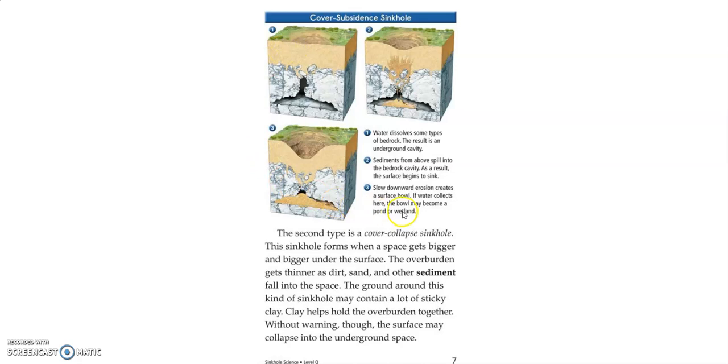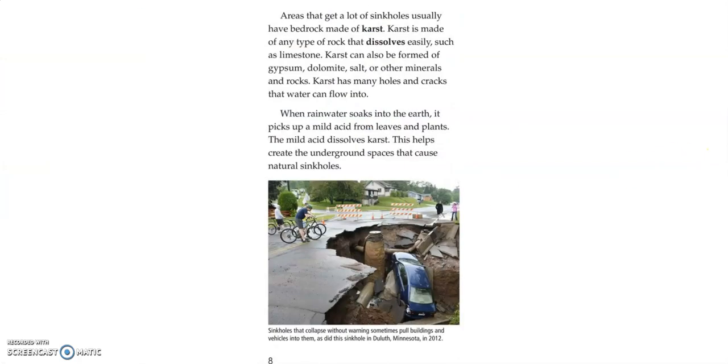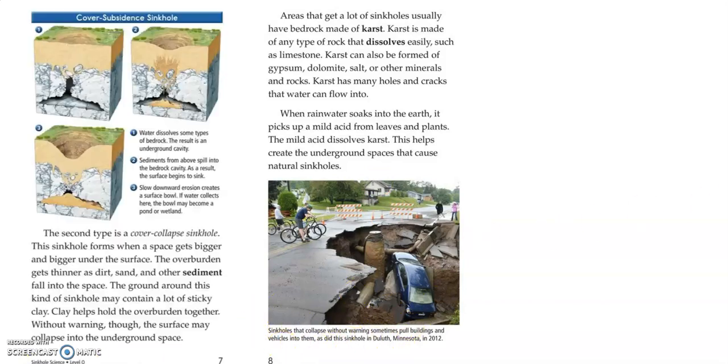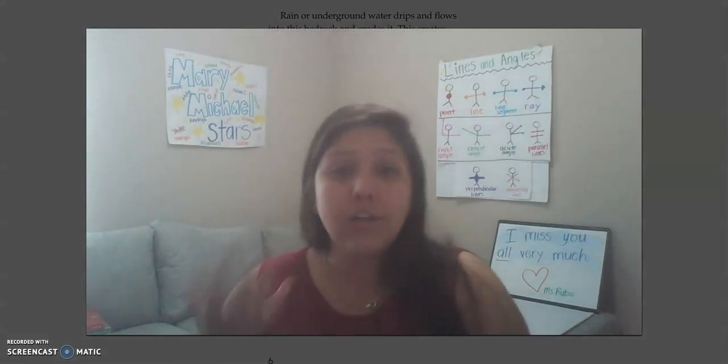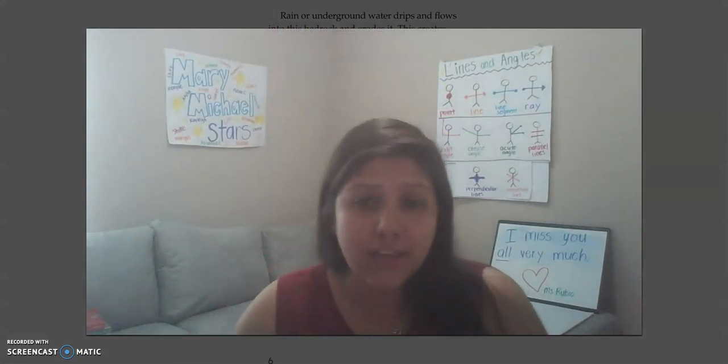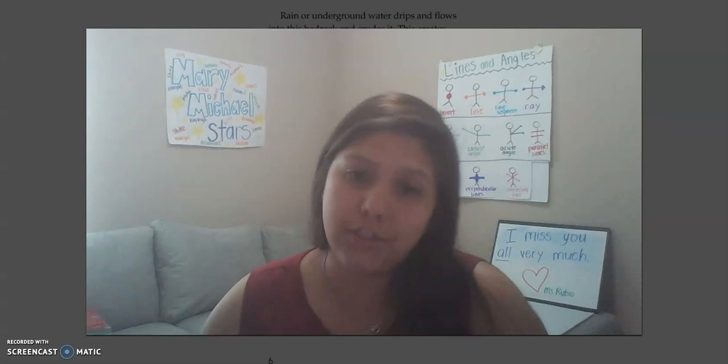The diagrams show us, in this case, the two different types of sinkholes, right? So that's pretty cool. This photograph is pretty cool too. And also the captions. So the captions, the photographs, the diagrams, the headings, all of those are giving me clues and justifying that this text is a nonfiction text.